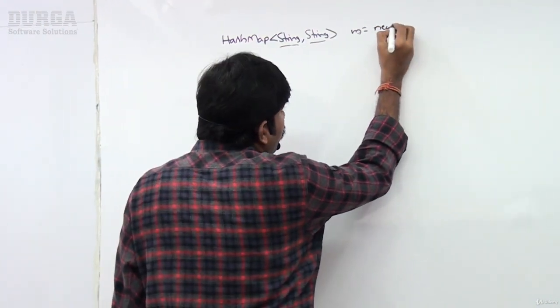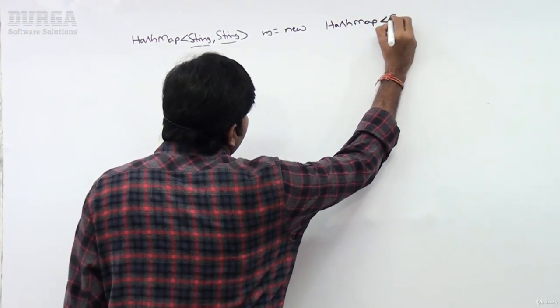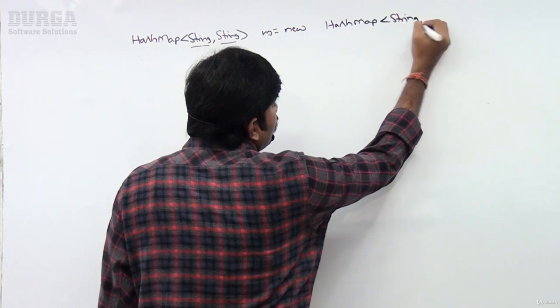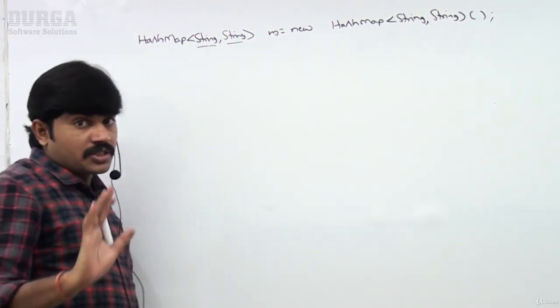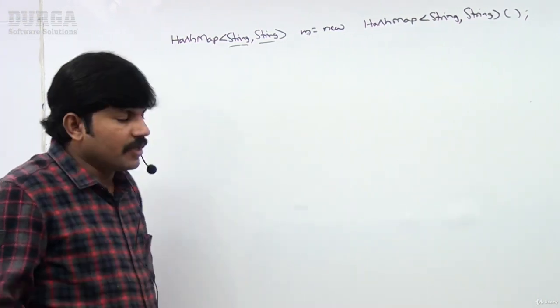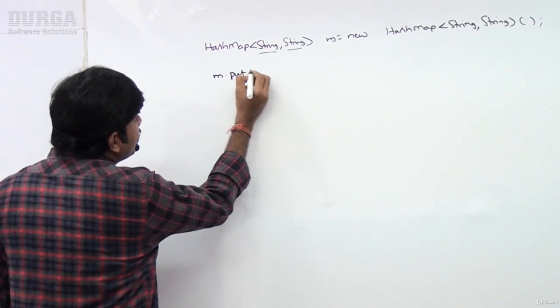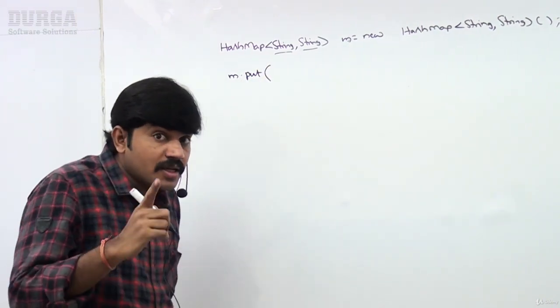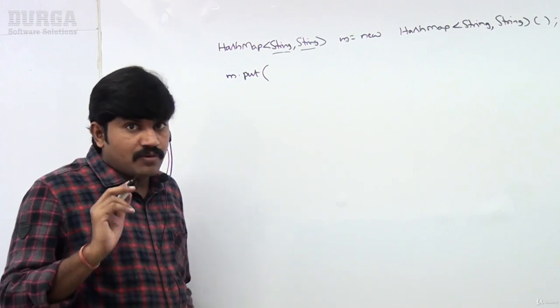Now, new HashMap of String comma String. I create a HashMap object. Now I want to add the key values. If you want to add key values, then we require to call which method? put is the method we have to call.